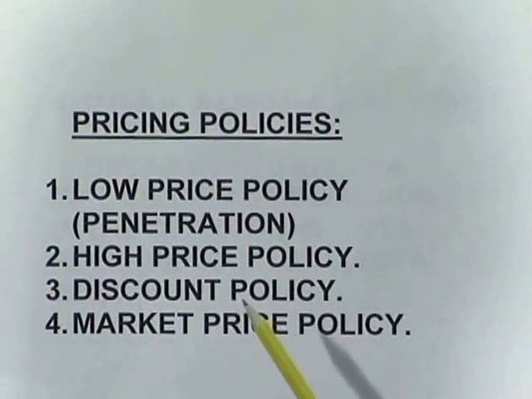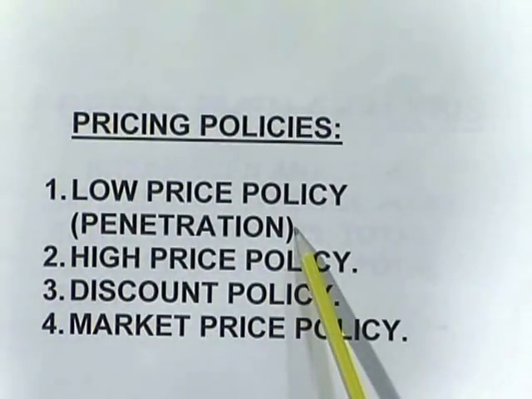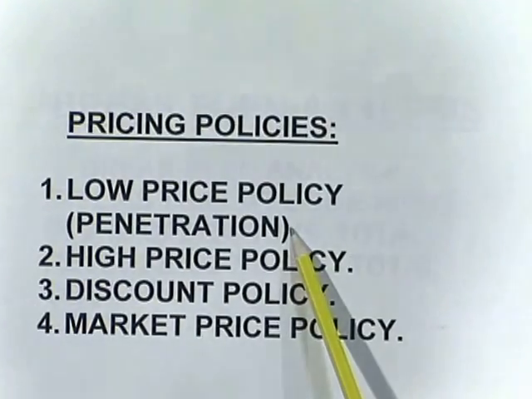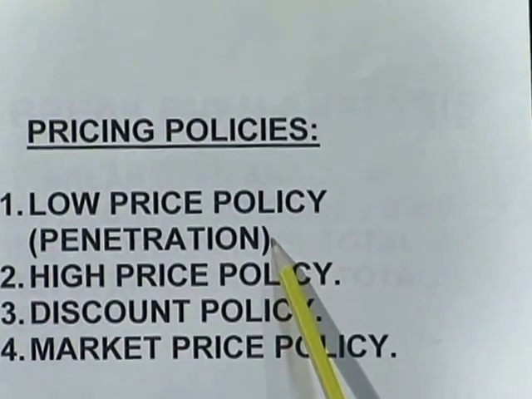So how should the pricing be given? First one is low price policy, that is penetration. When we introduce our products at low price, say for example certain toothpastes are now coming at less cost, and they are also giving a free toothbrush.